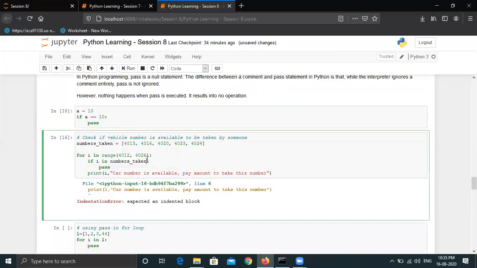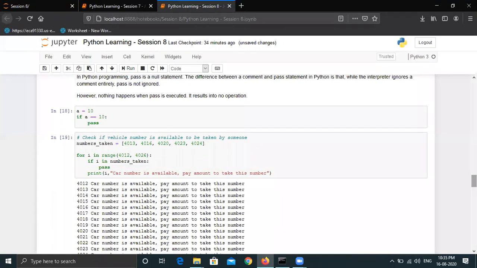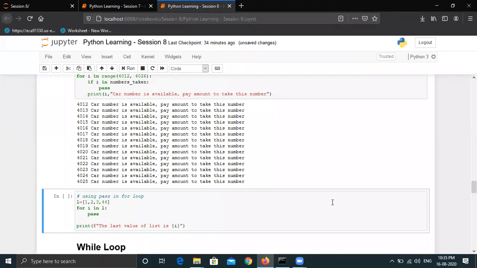Now I can talk about an example where I used pass. Okay, there is one more example: using pass in a for loop. Now we have this list 1, 2, 3, and 44. For I in L, we are running each iteration for each element which is there in the list, and we are doing nothing. We are just running pass. So all the elements will be processed one by one, but none of them will throw me any output. But finally, the last value of this loop, meaning the last I value, will be 44, and we are printing the value. The last value of the list is I, which will be 44.